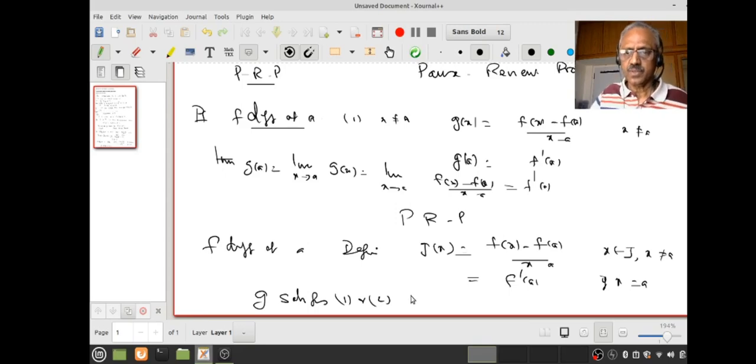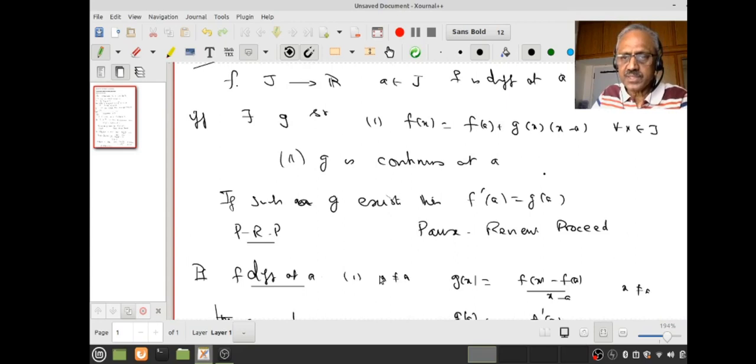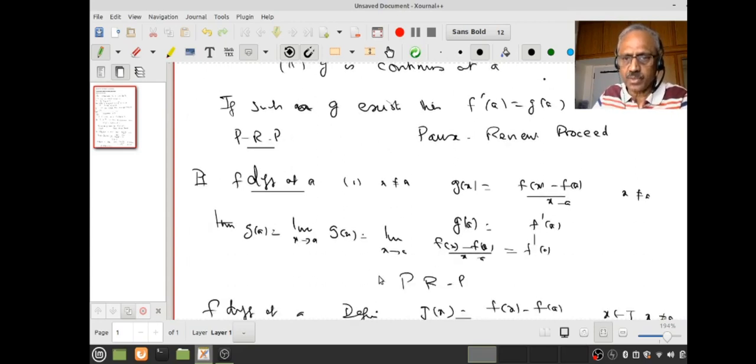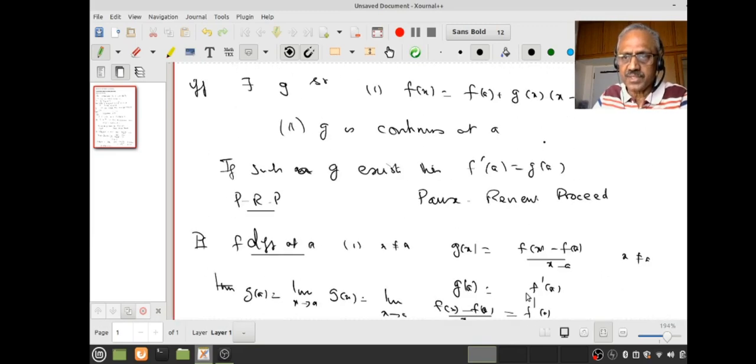So we have proved if f is differentiable, such a g exists satisfying conditions 1 and 2. And what is g at a? By very construction it is f dash a. You understand that?